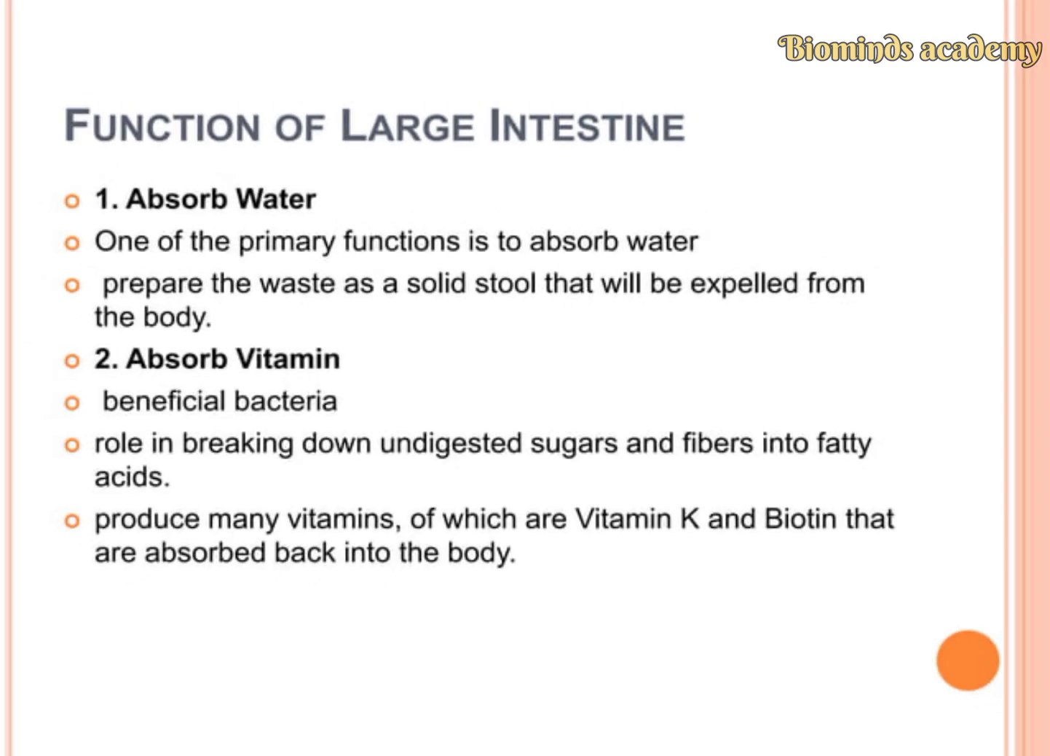Functions of the large intestine. The first one is to absorb water. One of the primary functions is the absorption of water, so here the waste is prepared as solid stool that will be expelled from the body. Then, it absorbs vitamins. Bacteria break down undigested sugars and fibers into fatty acids and produce many vitamins, of which vitamin K and biotin are absorbed back into the body.